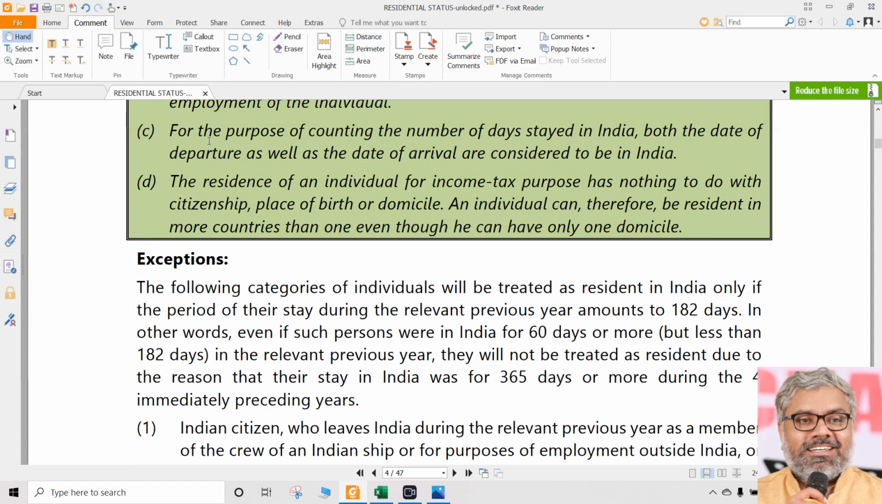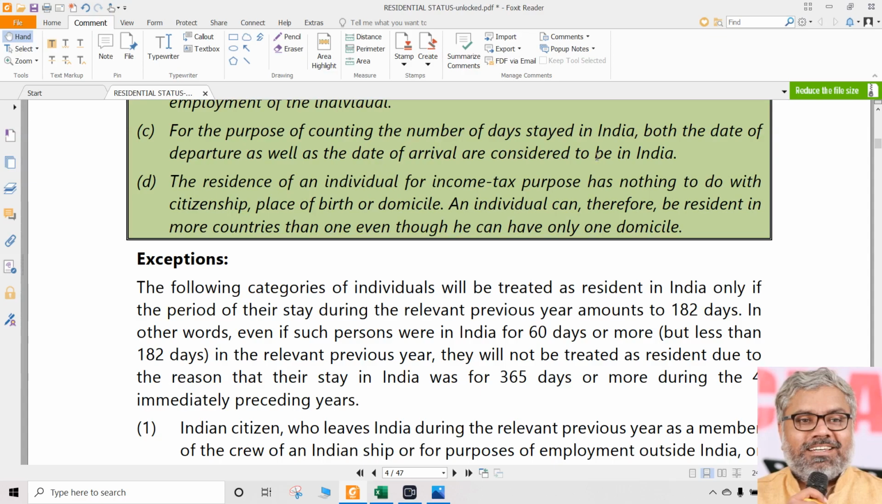And a very important point in computations, which will be useful for us in solving the problems, is point number C. For the purpose of counting the number of days stayed in India, both the date of departure as well as date of arrival are considered to be in India. Very important point.